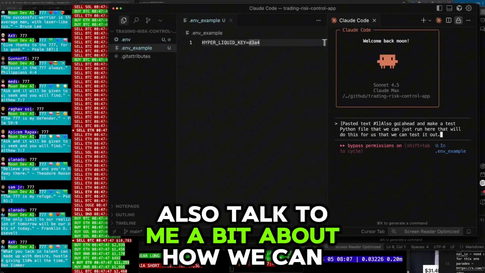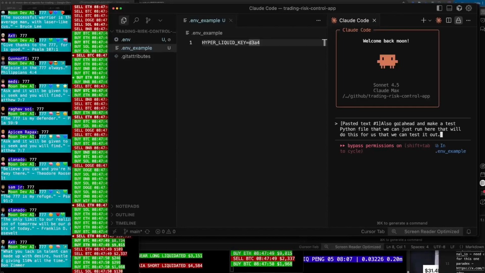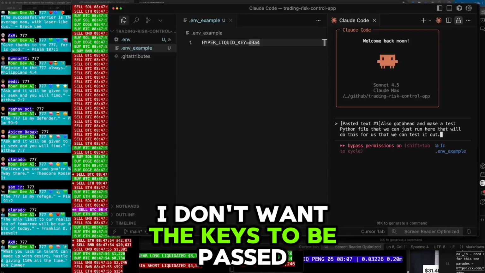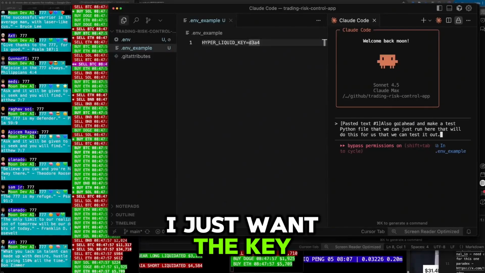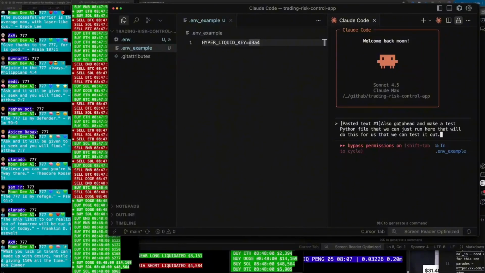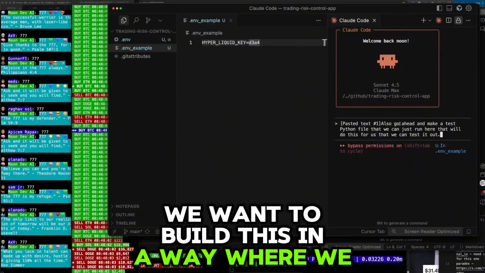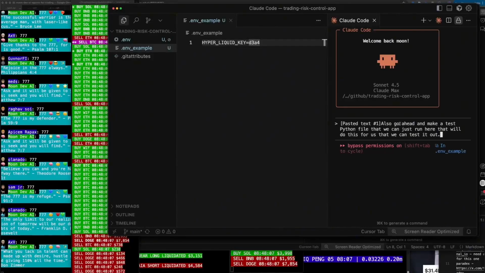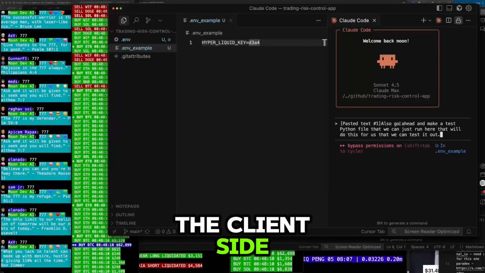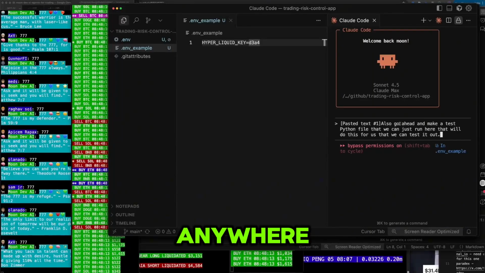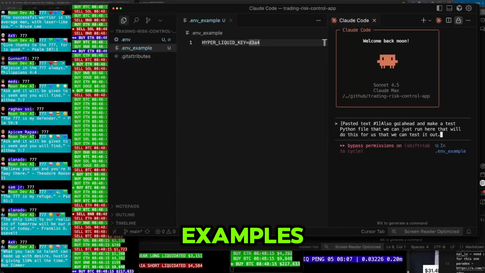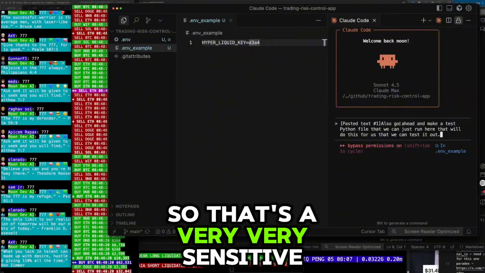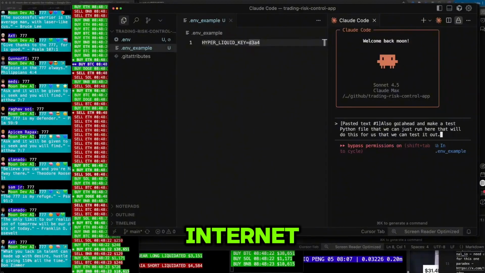Also, talk to me a bit about how we can have this run purely on client side. I don't want the keys to be passed around anywhere. I just want their key to always stay on their account. We want to build this in a way where we can have them connect with MetaMask or a wallet. We'll use MetaMask to start. And everything will stay on the client side. Private keys will never be sent anywhere. As Hyperliquid, if you look at the examples, it simply needs the Hyperliquid key, which is the Ethereum private key. So that's a very, very sensitive key that we don't want to send over the internet.